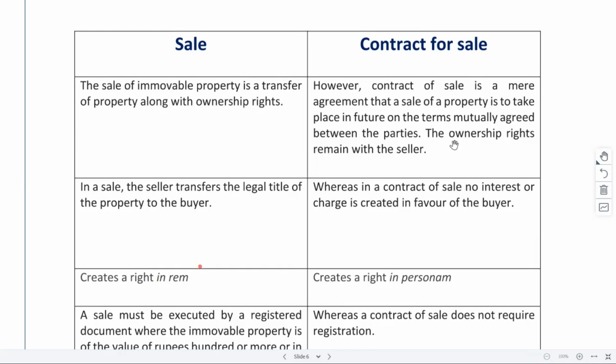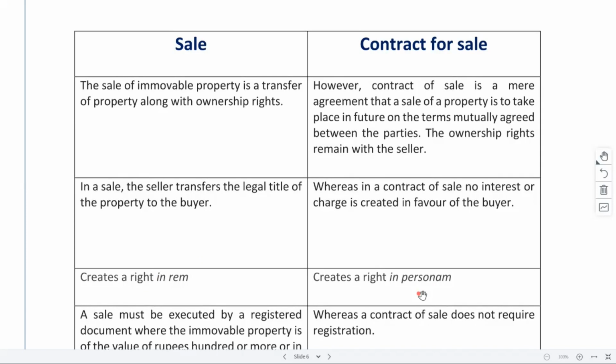But in case of contract for sale, it only creates a right in personam. Because I am in discussion with that seller, I can only ask the seller that I already wasted 2 months of my time in this entire process of negotiating with you, so you get the property transferred in my name.